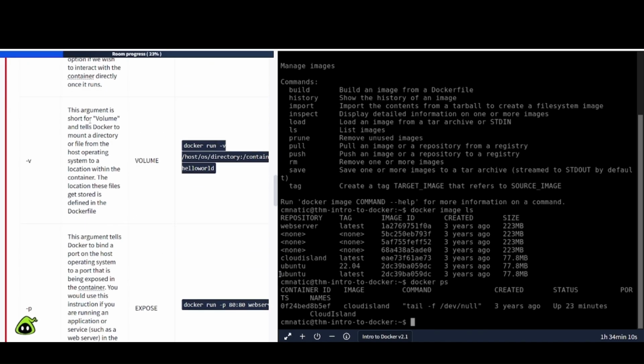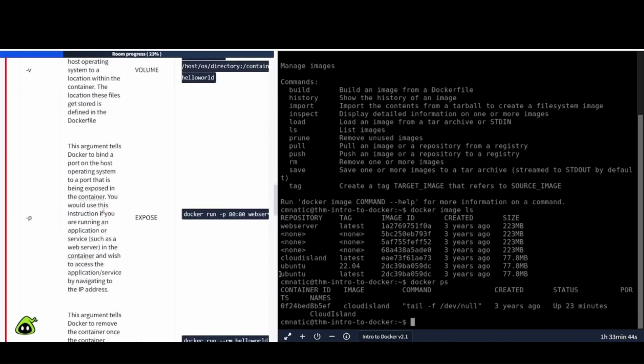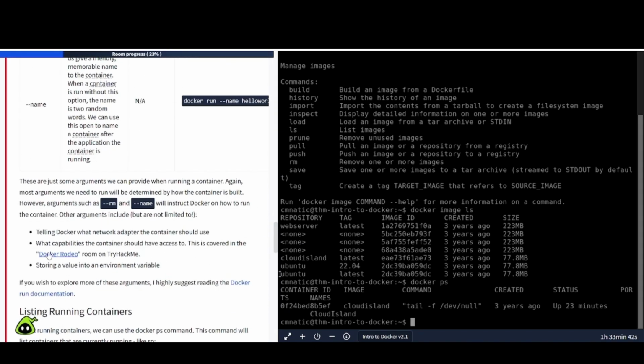-v, this argument is short for volume and tells Docker to mount a directory or file from the host operating system to a location within the container. The location these files get stored is defined in the Dockerfile. So that's good to know there. And this is volume, and then docker run -v, and there's the location here, host OS directory, and then container, hello world. Next, -p. Okay, there's quite a few other ones here.